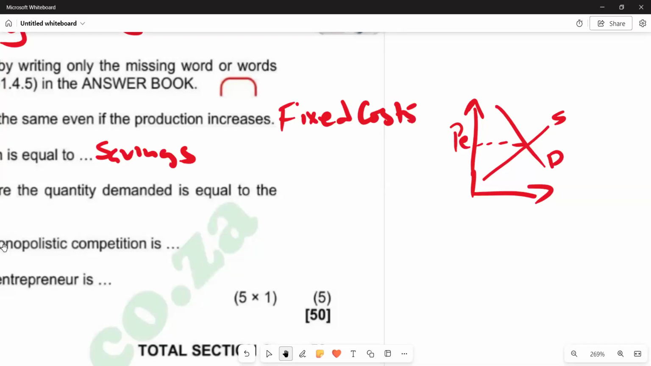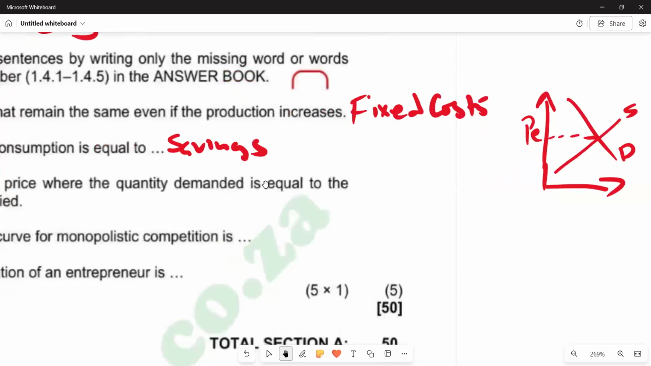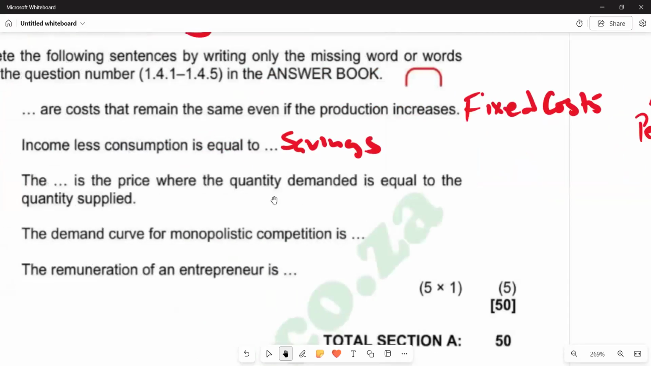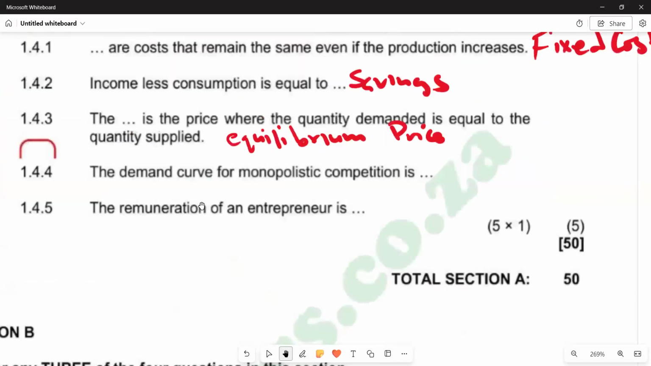So this is what is being explained by the question. If you go back there, we can reread the statement: the dash is the price where the quantity demanded is equal to the quantity supplied. That's exactly the illustration that we have put there. So the answer that we have is equilibrium price. The next part of the question says the demand curve for monopolistic competition is, and we know that the demand curve for monopolistic competition is downward sloping. Basically it's a negative slope that describes the demand curve of monopolistic competition. So here we are saying downward sloping.